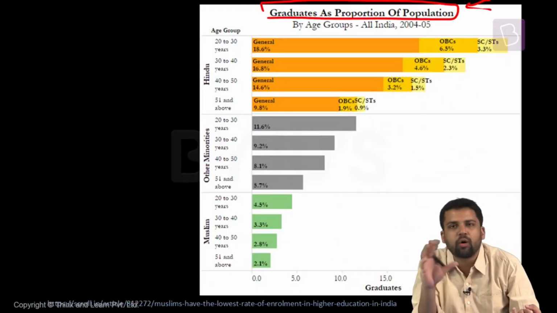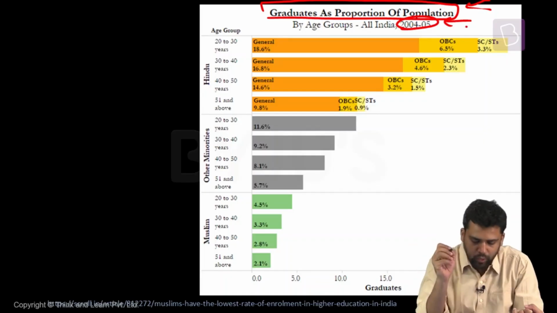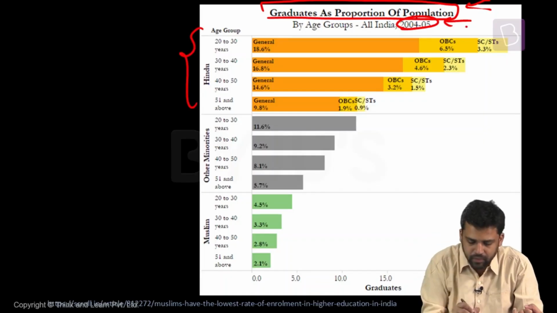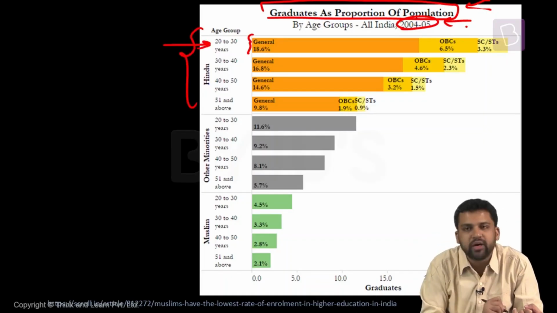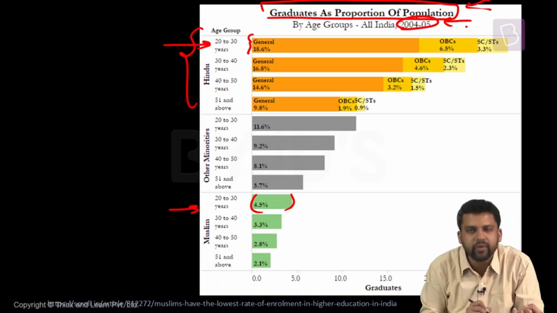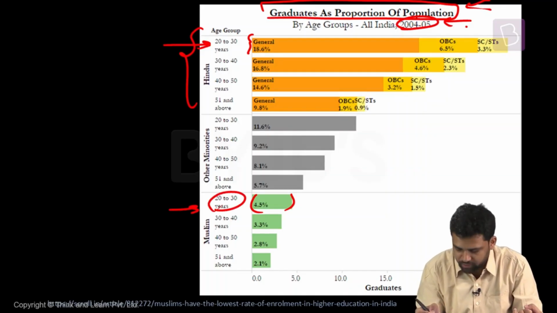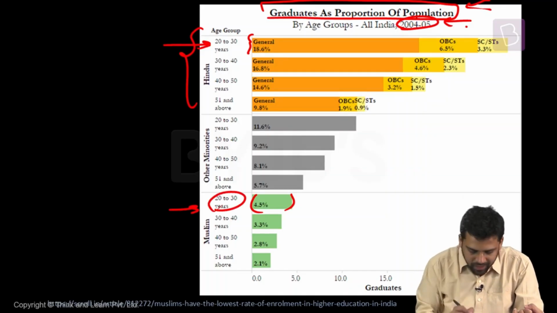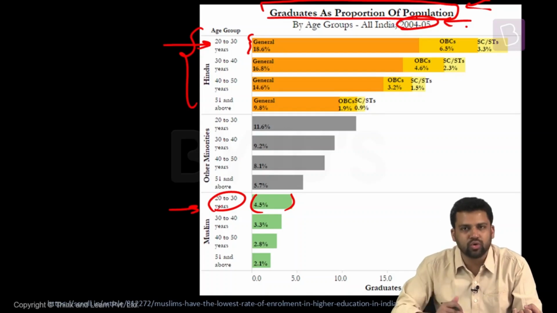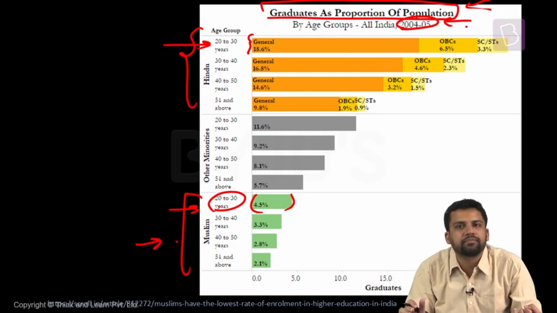Graduates as a proportion of population for 2004-2005. Now you can see here the number of graduates among Hindus. How many graduates are there in the age category 20 to 30 years? Compare it with Muslims. Among Hindus it is around 18.6%, general category OBC 6.5%, SC 3.3%. So overall it will be more than 25%. But among Muslims it is hardly 4.5%. So from this image also you can understand that Muslims lag behind as compared to Hindus.